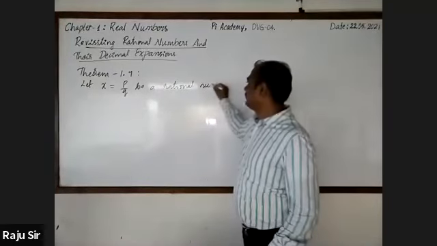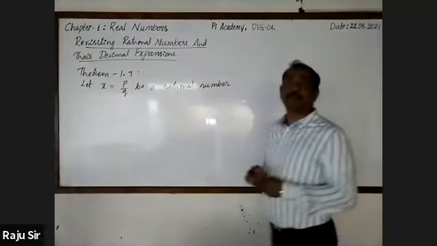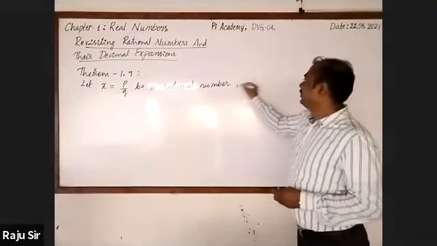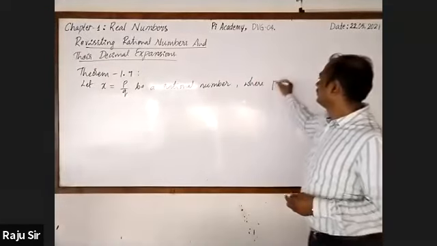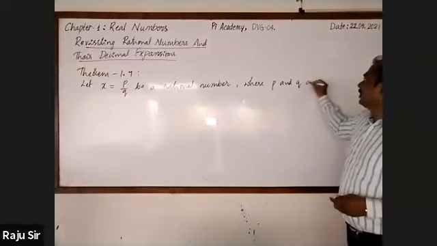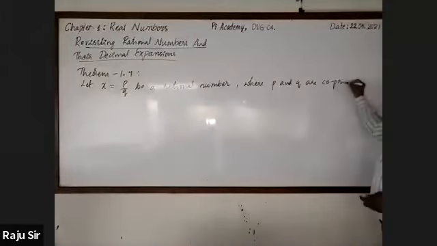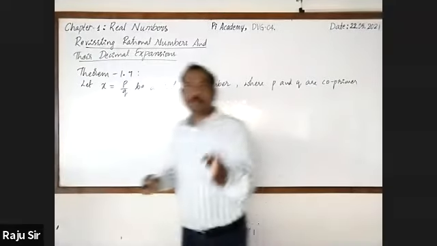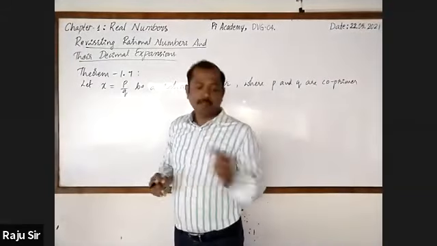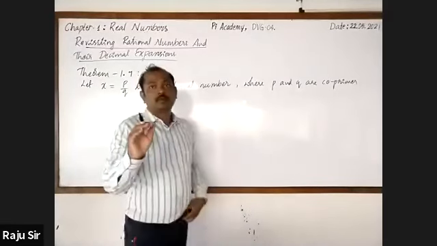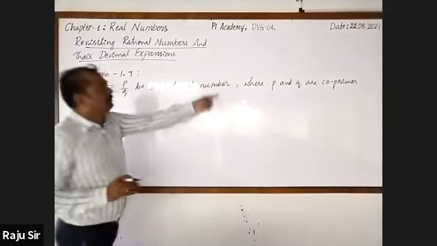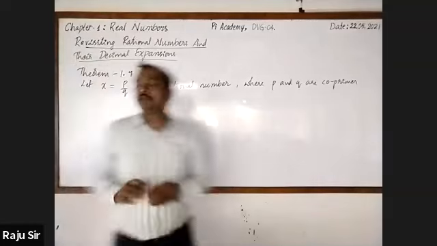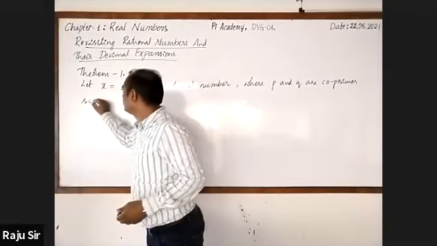Be a rational number where p and q are co-prime. In both the cases, taking p and q as co-prime is important. Even while solving also, p and q should be co-primes. Where p and q are co-primes, such that